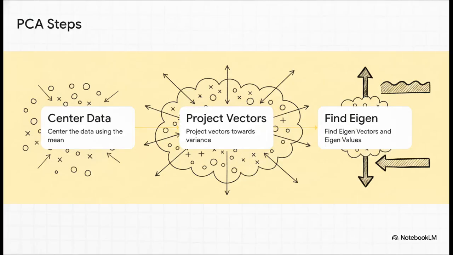Alright, so after centering, PCA projects vectors to figure out exactly where the data is most spread out. That direction of maximum spread becomes our very first principal component. We use what are called eigenvectors to map out the mathematical direction, and eigenvalues to tell us exactly how much of our original information is captured. I know it sounds highly complex, but honestly, it's really just about finding the best possible angles to view our data.